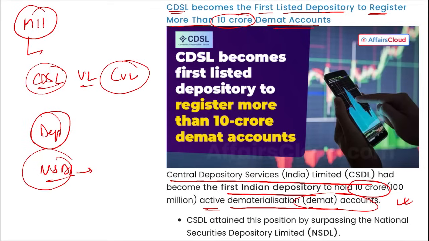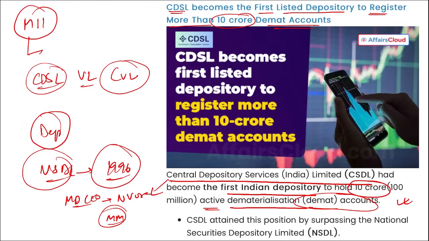NSDL is the first depository in India, established in 1996. And if we talk about CDSL, the managing director and chief executive officer is Nehal Vora. Mumbai, Maharashtra is the headquarters, and it was established in 1999.